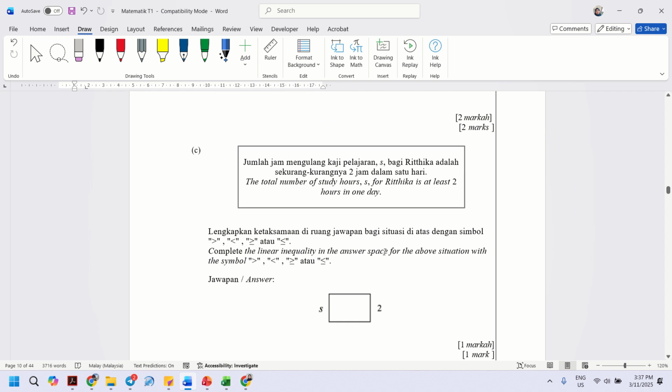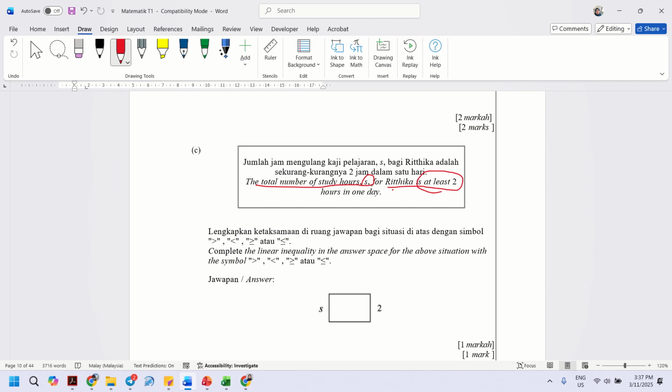Okay, next. We look at question 2, C. Question 1C. The total number of study hours for Ritika is at least 2 hours in one day. So at least 2 hours in one day.